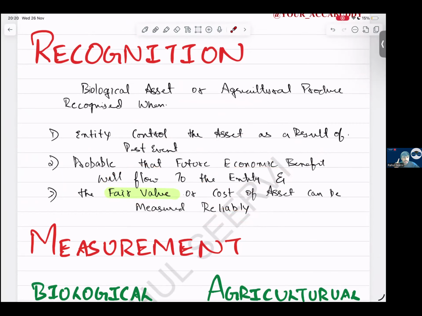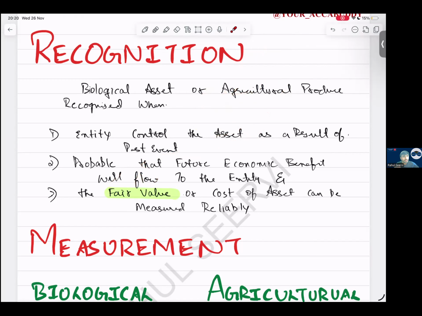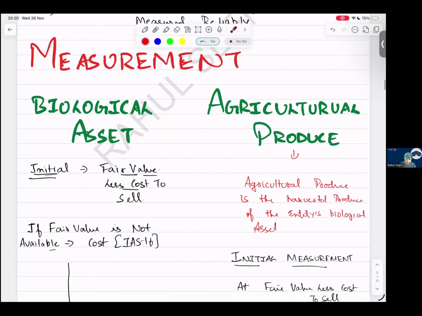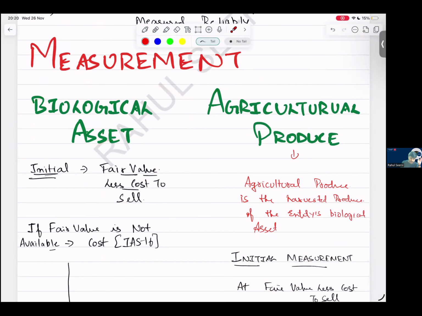So many standards we have done, IAS 2, 16, 38, 40. Fair value was not mentioned there. In IAS 41 we have the fair value concept, so we recognize this at fair value. The first priority is given to fair value, then cost to sell, and then the cost of the asset. So how will we measure biological assets and agriculture produce? Initially we record it at fair value less cost to sell.